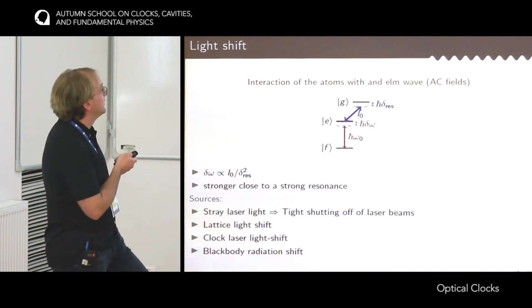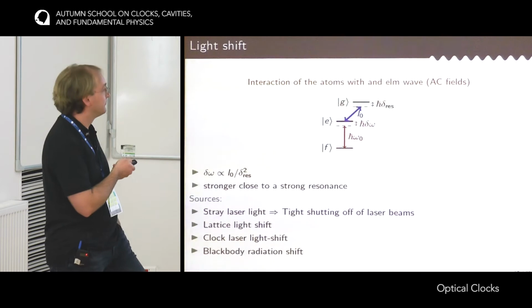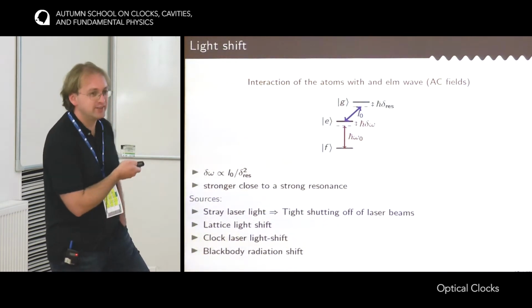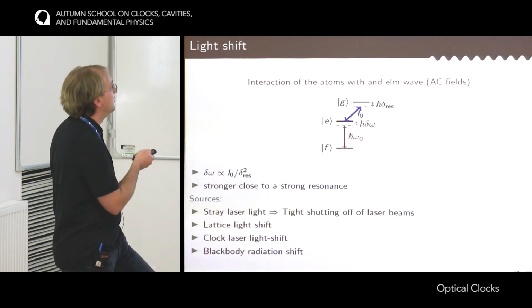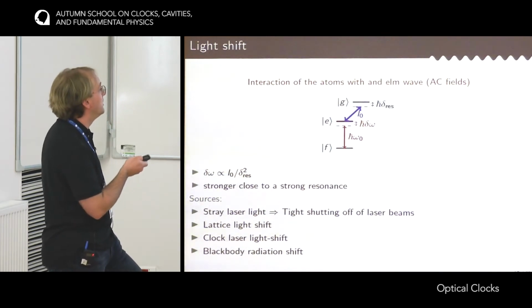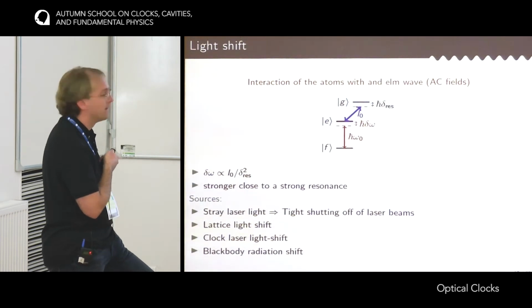So what are the sources for this electromagnetic wave? You can have, for instance, stray laser light on the atoms. So it's easy to fix. The way to fix it is just to switch off the light. When the atoms are probed by the clock laser, you have to really make sure that all the laser beams are tightly shut off by mechanical shutters, so that there is absolutely no light going to the atoms.